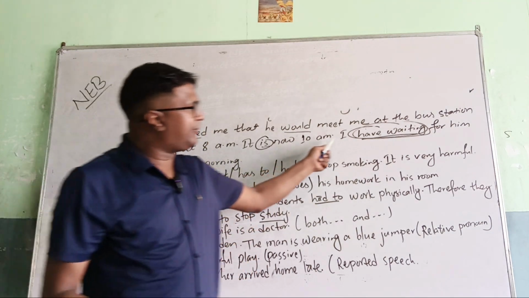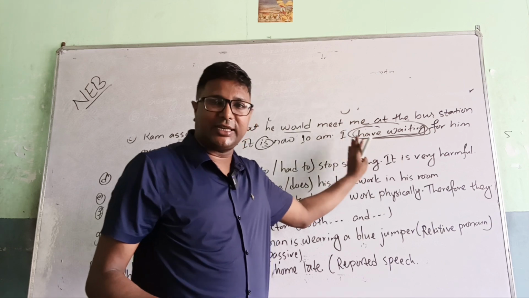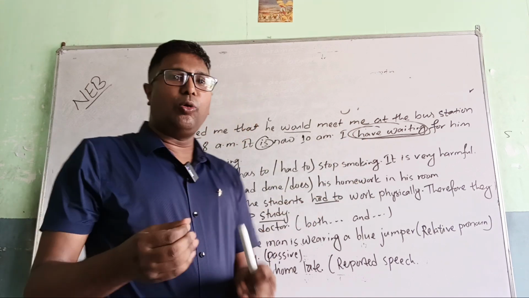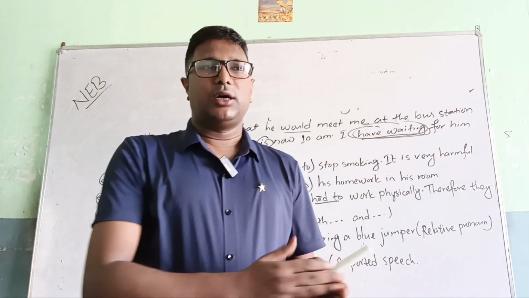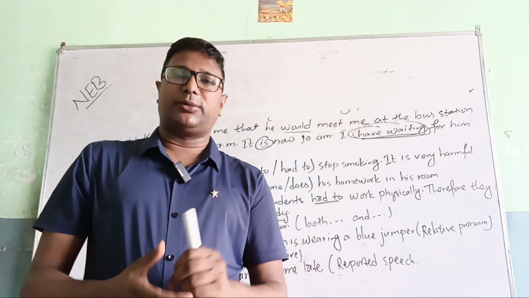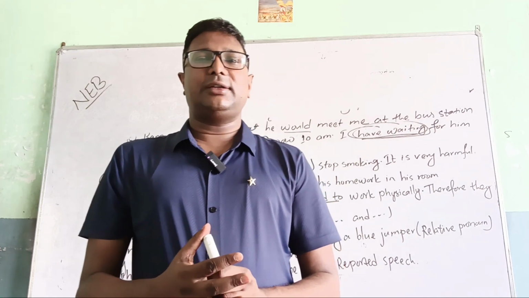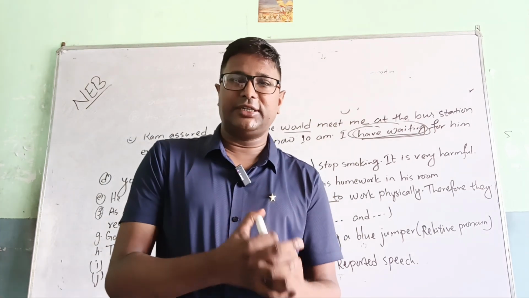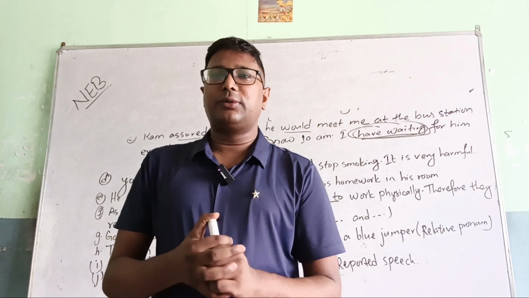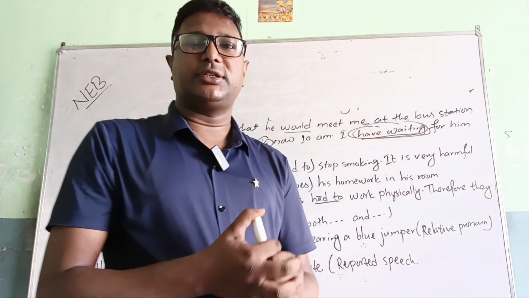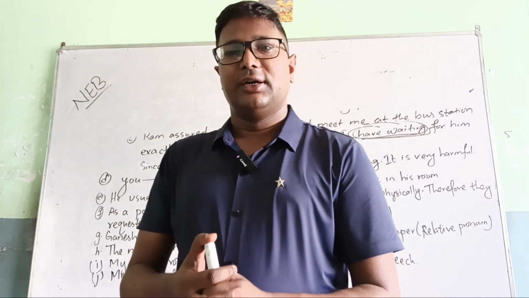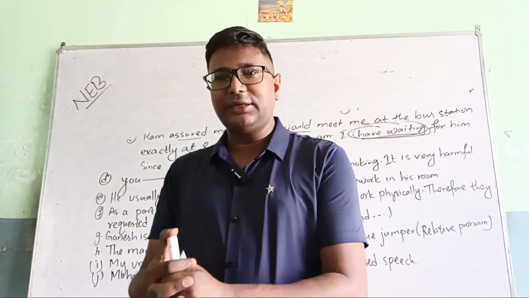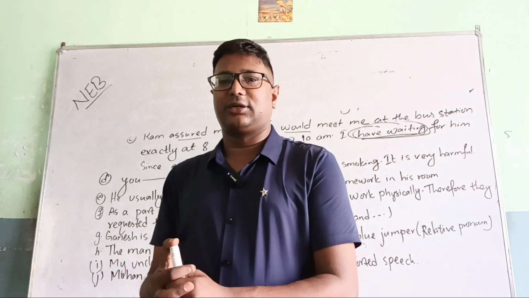When any work started in the past and is still continuing until now, we use the present perfect continuous tense. The formula of present perfect continuous tense is